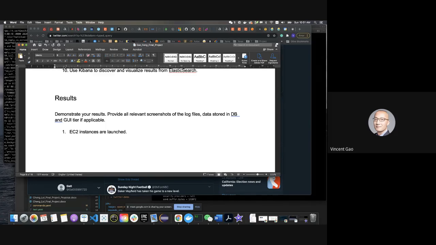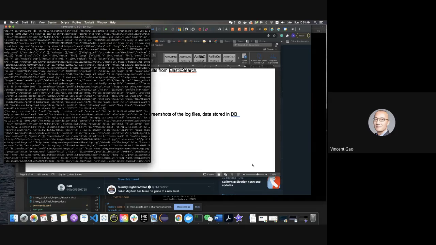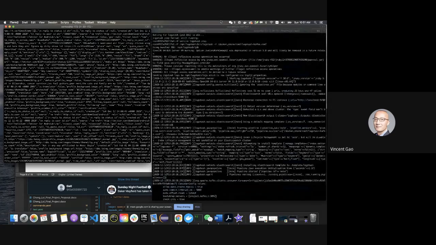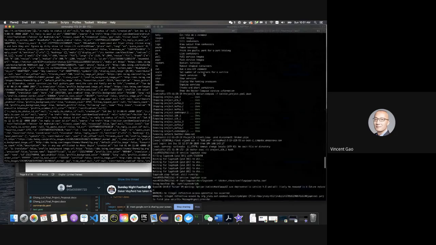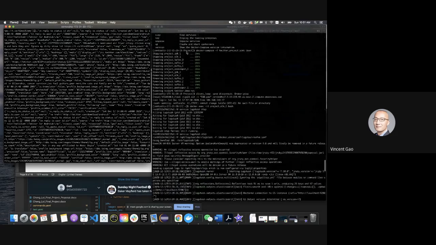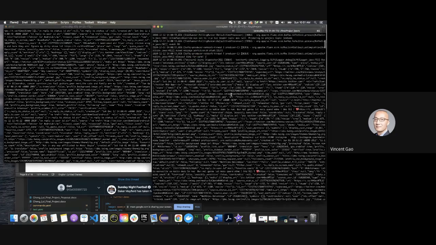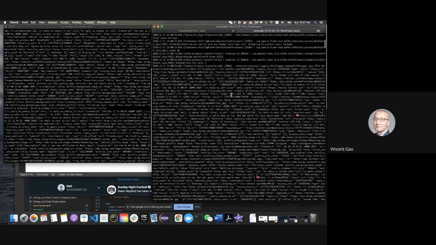And here you can find out I have all the containers started here using Docker Compose, and then I used Flume to ingest the data in.